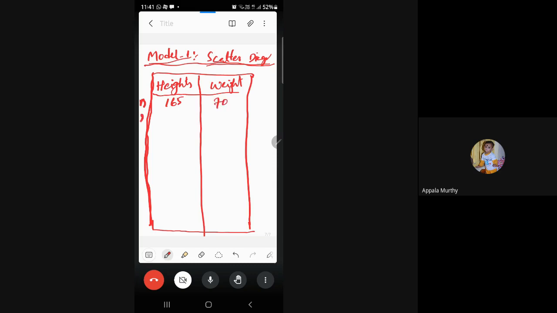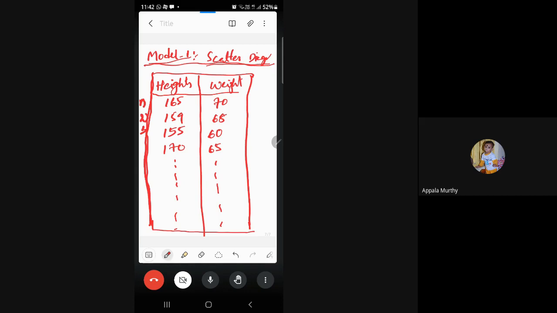Another one, Rajkumar: height is 159 centimeters and his weight is 68 kgs. Another girl: her height is 155 centimeters and her weight is 60 kgs. Another girl: height is 170 and her weight is 65 kgs, and so on. Like this, we need to take the data for all the sample. We call it a sample.